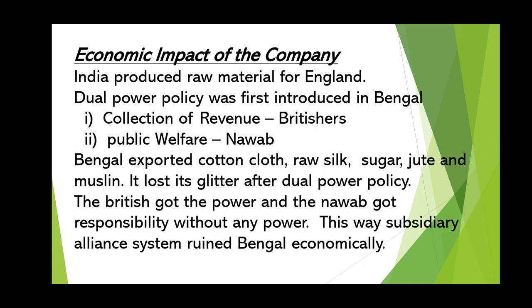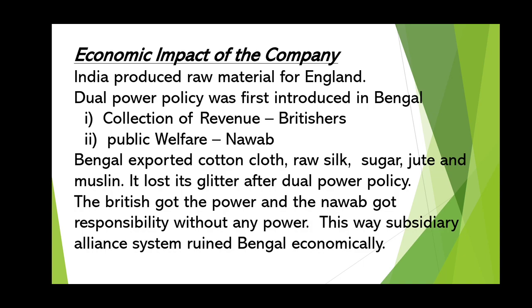So this way, the system ruined Bengal economically, because financial matters were handled by the British, whereas only the welfare part was with the Nawab. So there was no connection, in the sense that the Nawab did not have enough money to take care of the state.